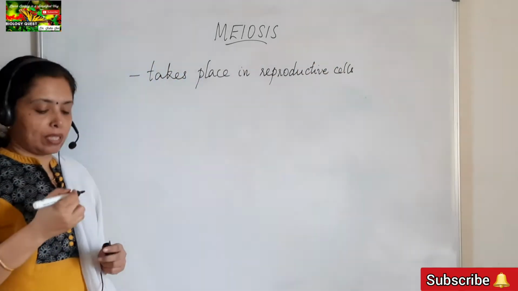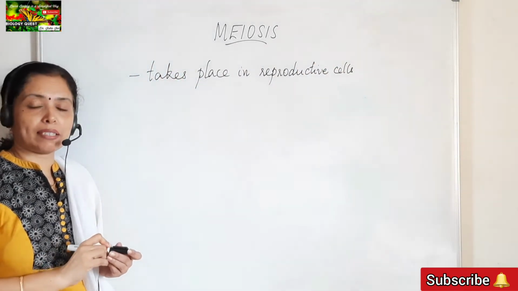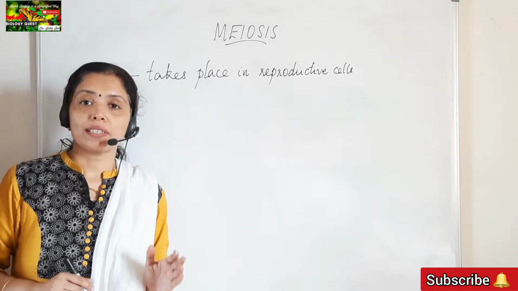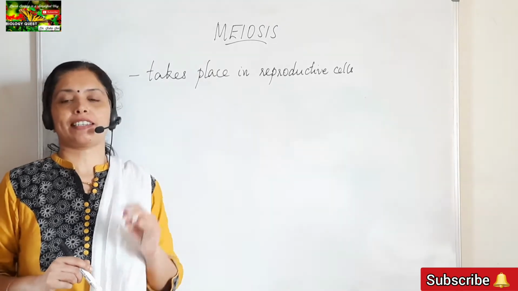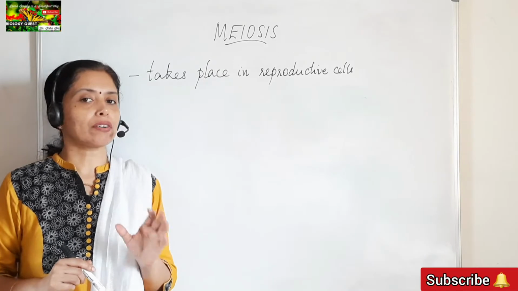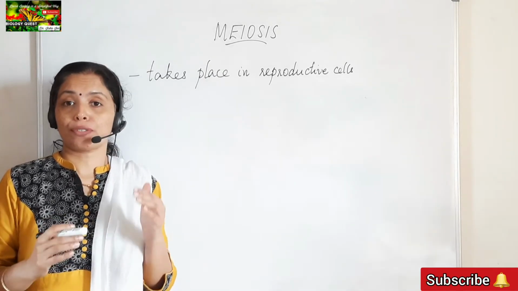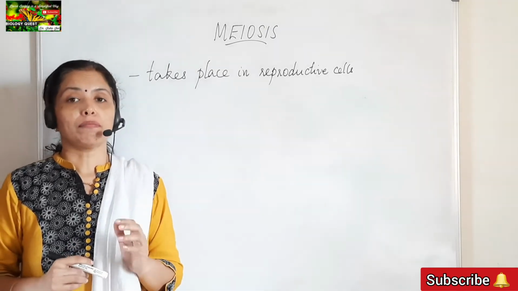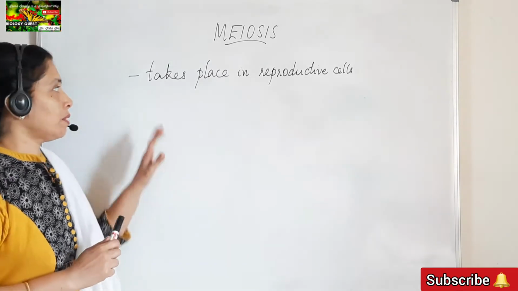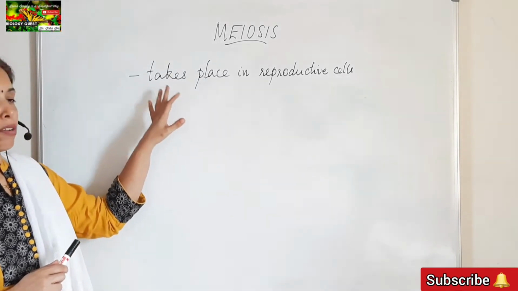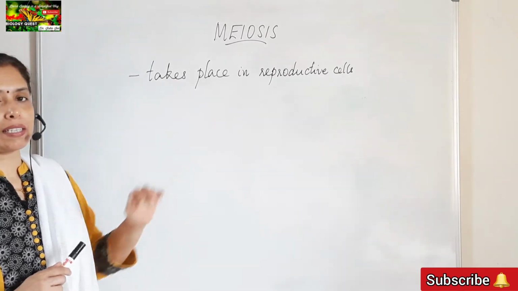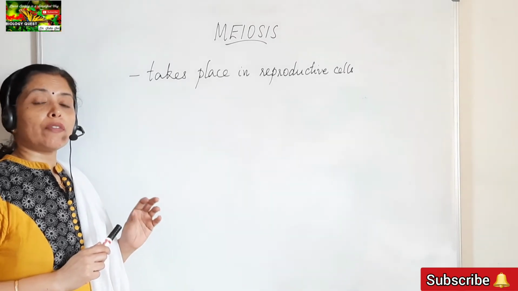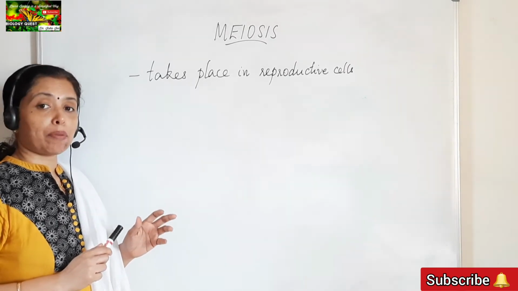And it is through this type of cell division that gametes are produced in sexually reproducing organisms. So, meiosis ensures the production of a haploid phase in the life cycle of sexually reproducing organisms. In sexually reproducing organisms, gametes are produced by this type of cell division, meiosis. Okay, so the first point to be remembered is that meiosis takes place in the reproductive cells of organisms, and it is this type of cell division that is responsible for the production of gametes, which are the haploid cells.